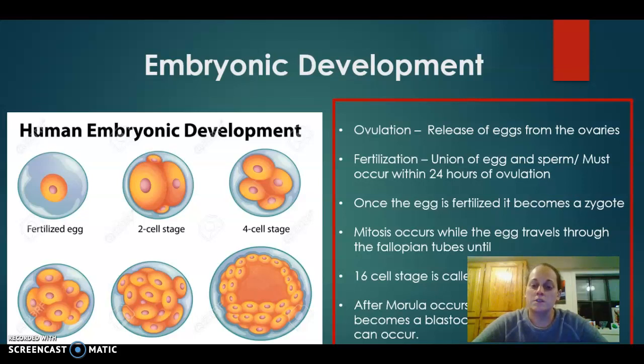This mitosis occurs while the egg is traveling through the fallopian tubes until it becomes the 16-cell stage, which we also call the morula. That is the last stage before the final stage of becoming a blastocyst, and then it is ready for implantation.